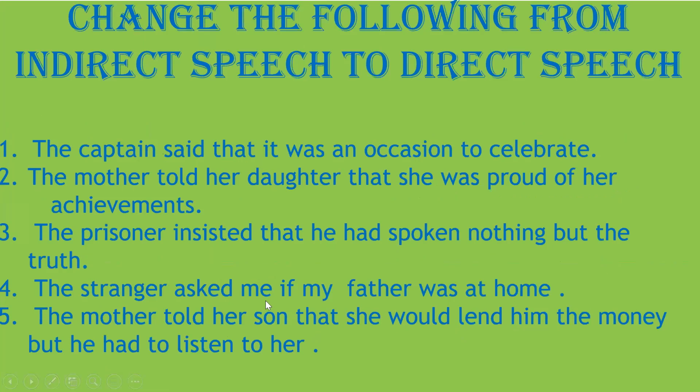Now let us see if you have understood. Quickly read the 5 sentences, and one by one ma'am is going to tell who is going to unmute. Nobody is going to unmute without ma'am's permission, and just read the 5 sentences first. All of you get a chance to read it, and then we will ask you to convert it into direct speech. Just go through the sentences.